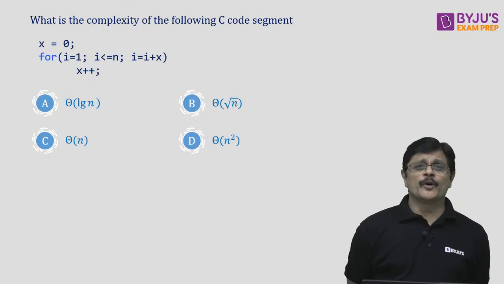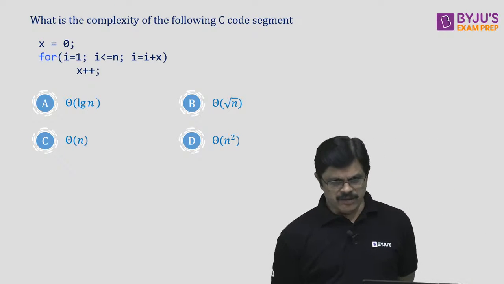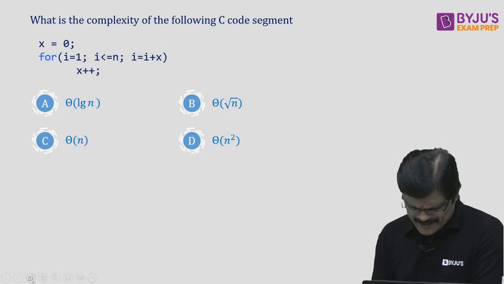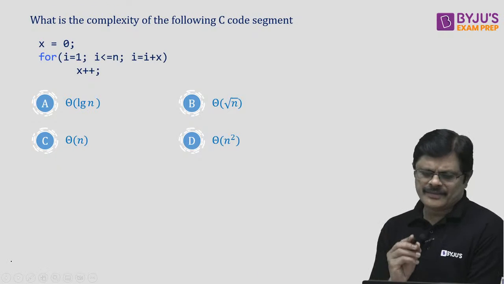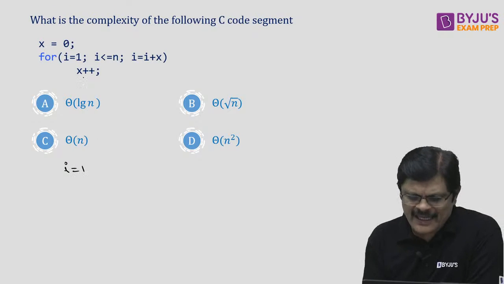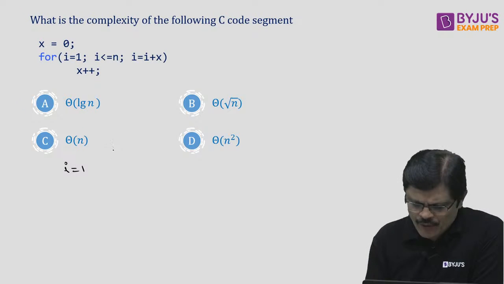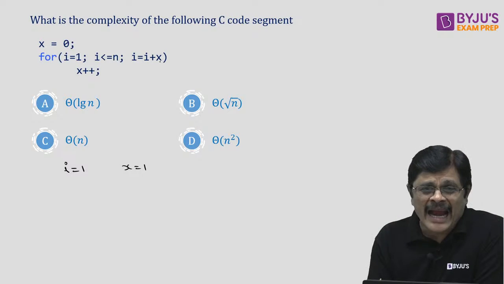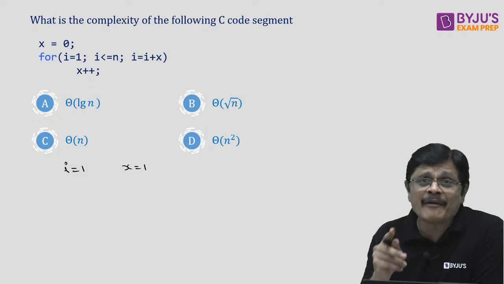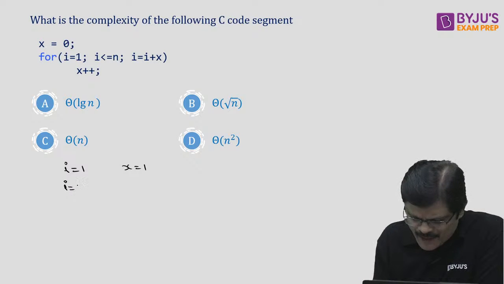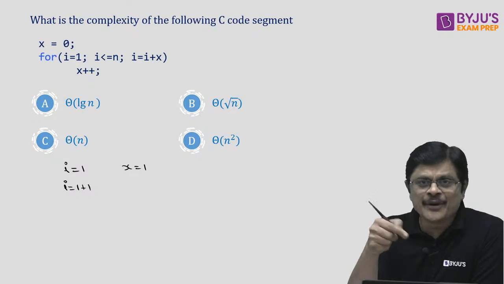This is one of the important variations, my dear friends. If you observe this particular problem, the story goes like this. Here, i is equal to 1, then x value will be, starting with 0, x value will be 1. And you are adding i, what you are adding? 1 plus the current value of x, that is 1. So next time i value will be 1 plus 1 and you enter.